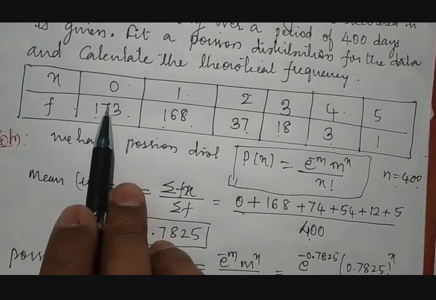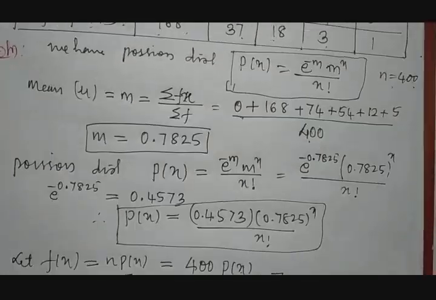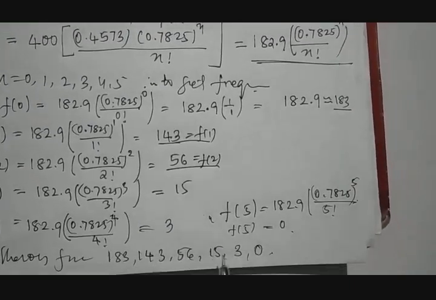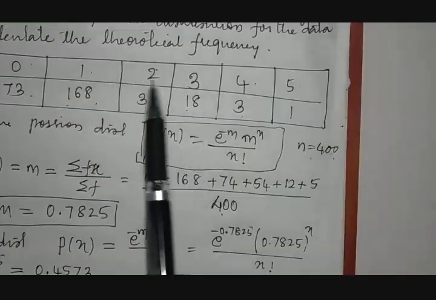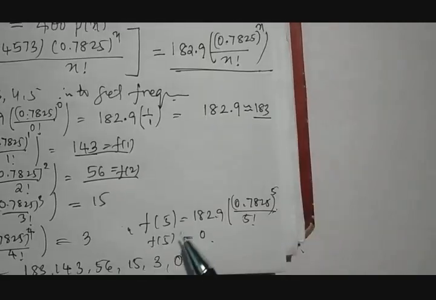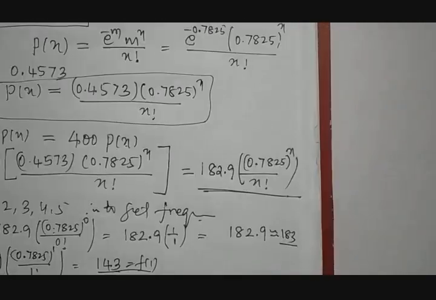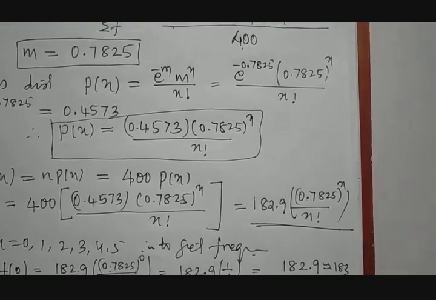Just compare these frequencies with the observed ones. Instead of the observed frequency 173, the theoretical frequency is 183. For the observed frequency 168, the theoretical frequency is 143. The theoretical frequency is 56, whereas observed is 37. Where observed is 18, it is 15; where the observed is 3, it is 3; where the observed is 1, the theoretical is 0. So this is the calculation part.